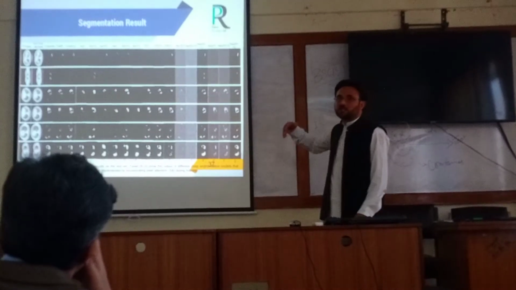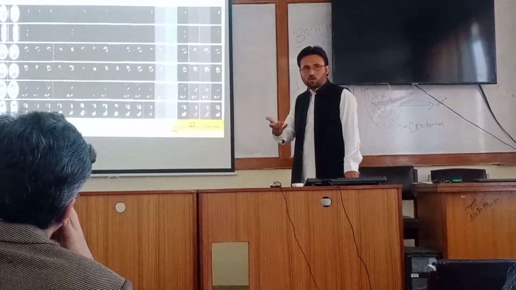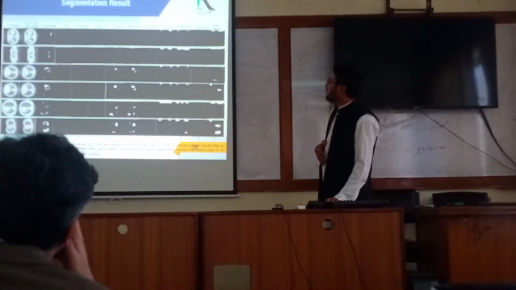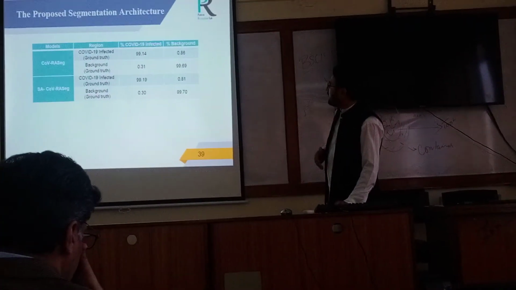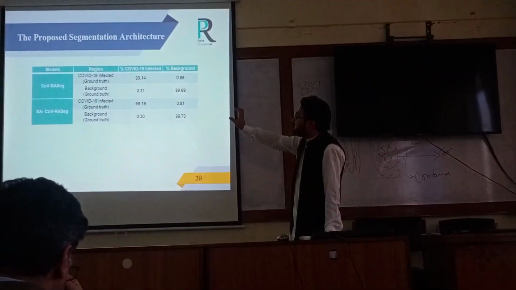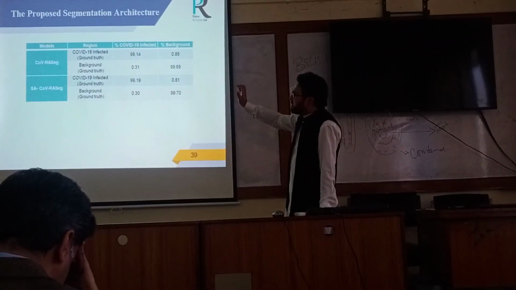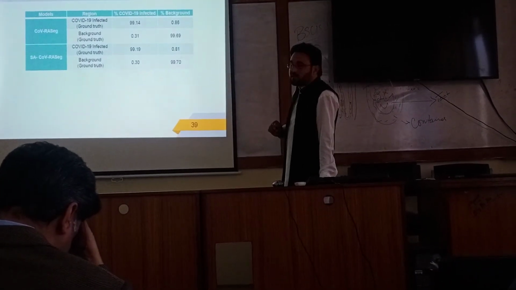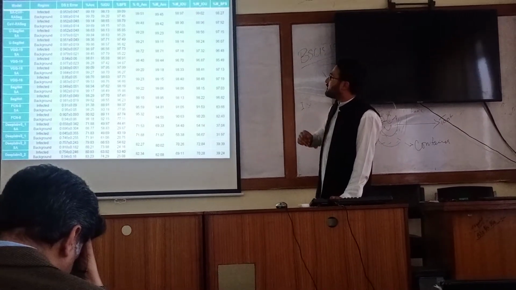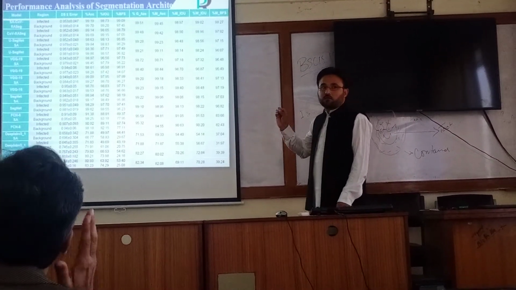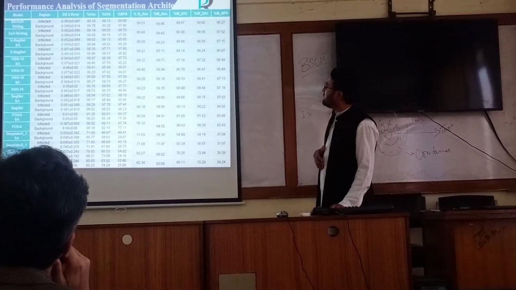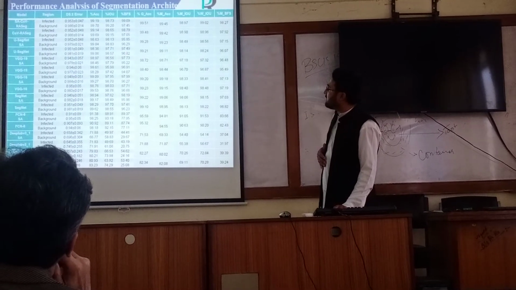In the state-of-the-art architectures, we use training from scratch of existing CNN models as well as the concept of transfer learning. There are different results, and these are our proposed results in terms of confusion matrix: the COVID region analysis based segmentation, and second, the static attention COVID region analysis based segmentation confusion matrix. For performance analysis in terms of objective metrics, the most important measures are dissimilarity and Jaccard distance, intersection over union, and dissimilarity, along with other supporting measures.